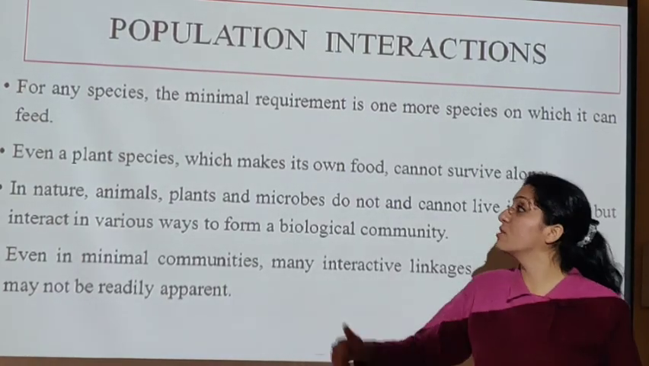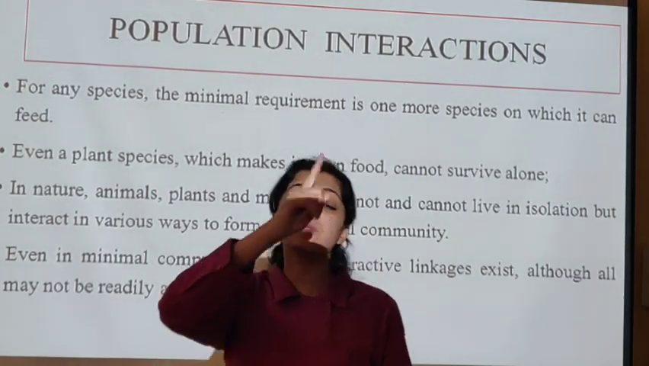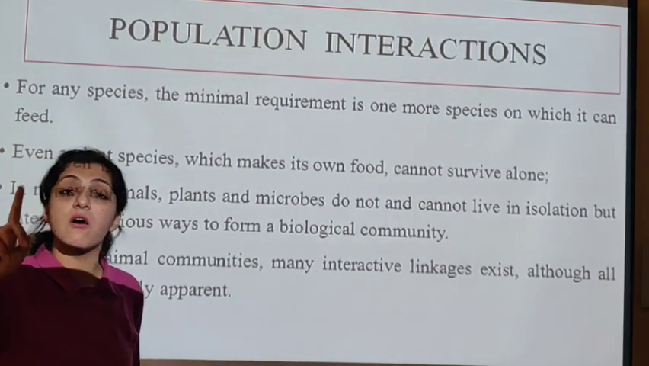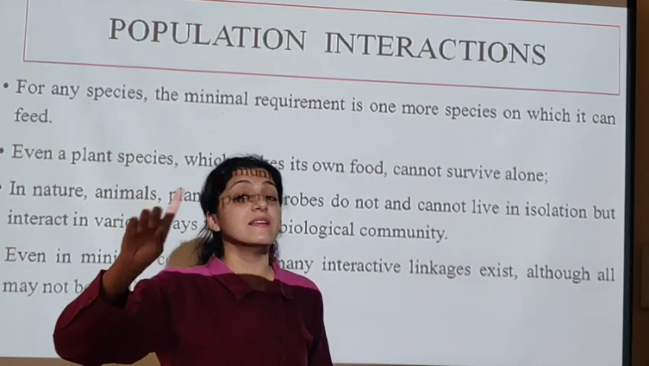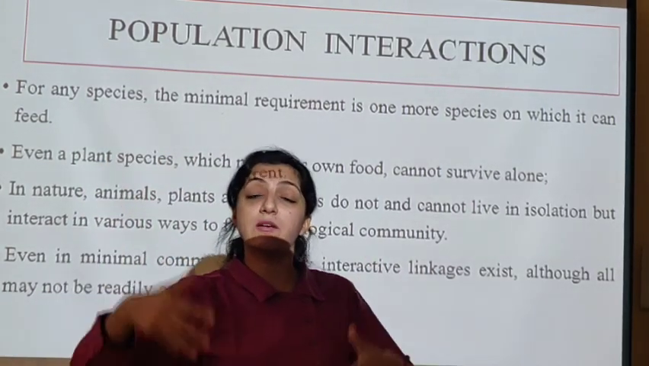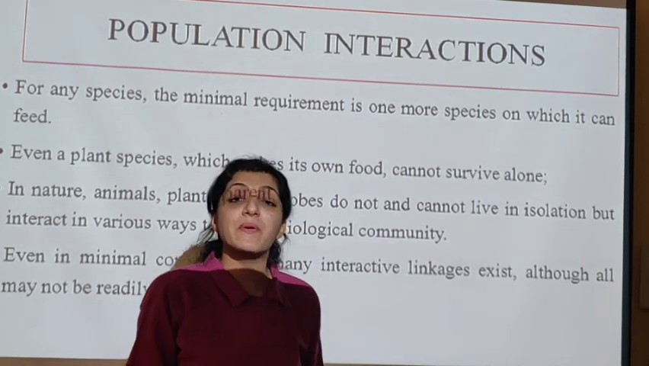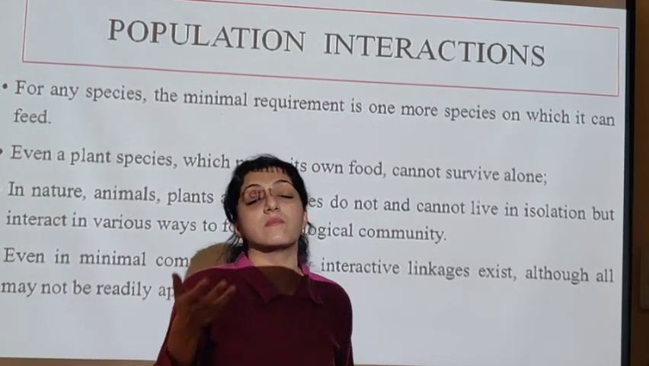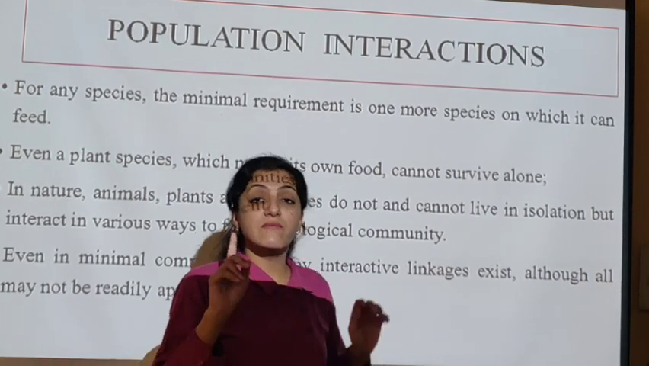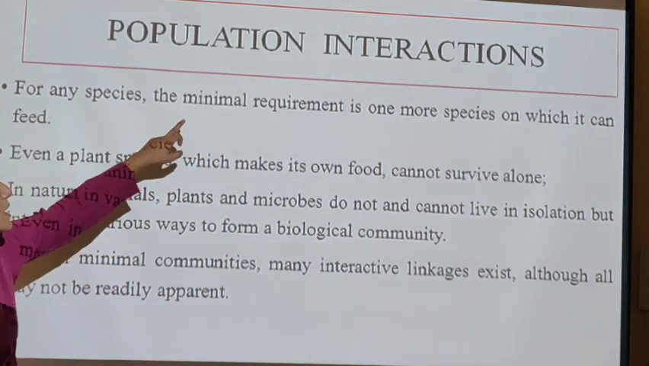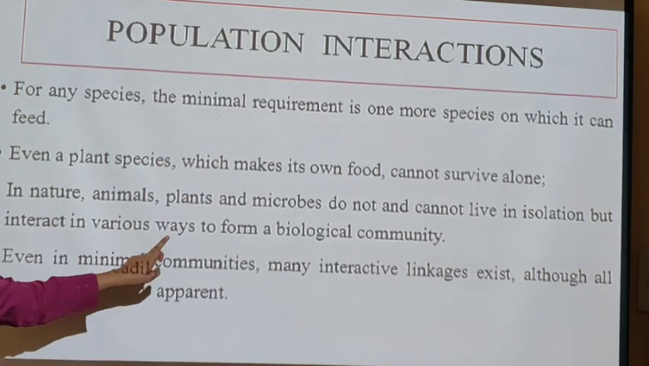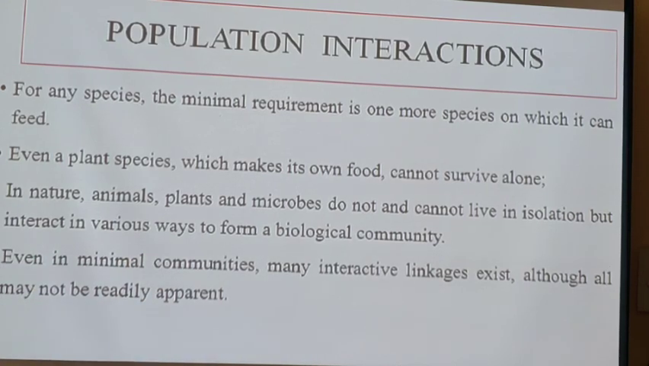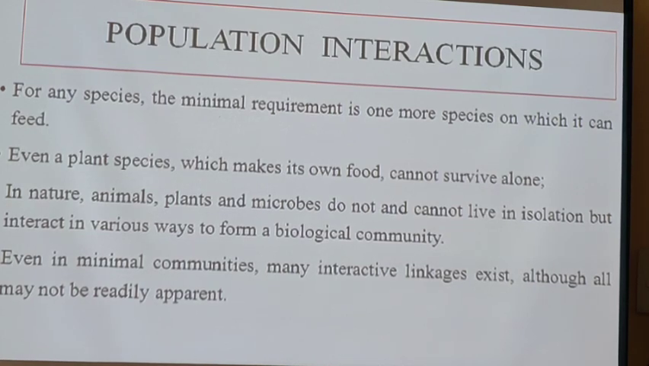So population interaction for any species, minimal requirement is one more species. You will not see a tree also living alone. When we see one tree living in the jungle, it's not one tree. It's having the microorganisms from the soil which are helping the tree to uptake the nutrients from the soil. Okay, so it's not alone. Every species will require minimal one more species for its survival. Even a plant species which makes its own food cannot survive alone.